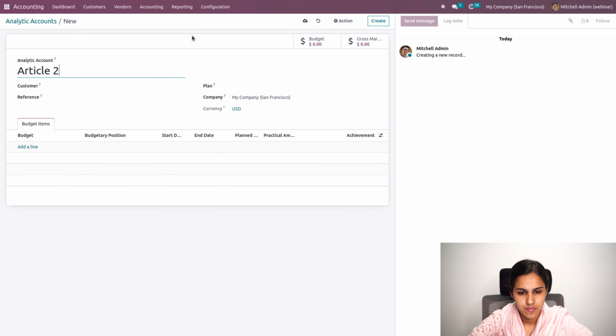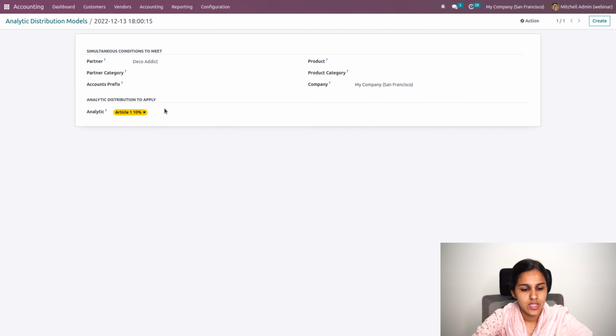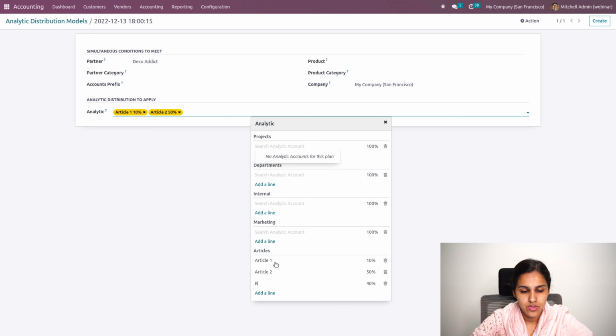So if the partner is Deco for article 1, I'll be adding this percentage as 10%, and I'll be creating some more accounts, that is article 2, which is also under articles, and one more which is R&D, which is under the project. So I can add the default distribution: for article 1, this is 10%.